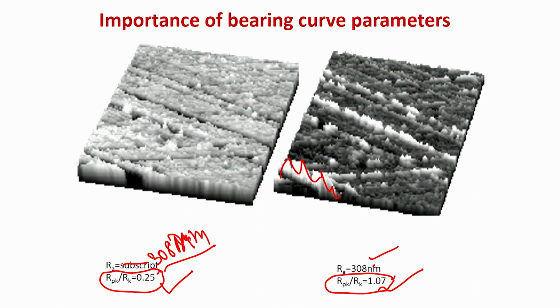You can see that this is more rough. Although the Ra values are the same, if you quantify the other roughness values, Rpk versus Rk, then they are quite different.